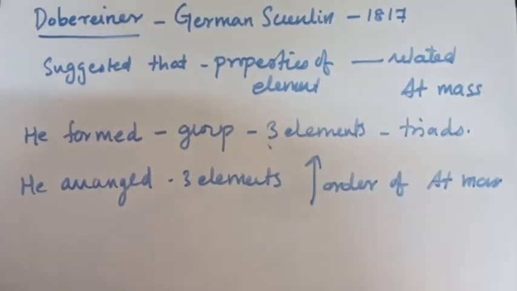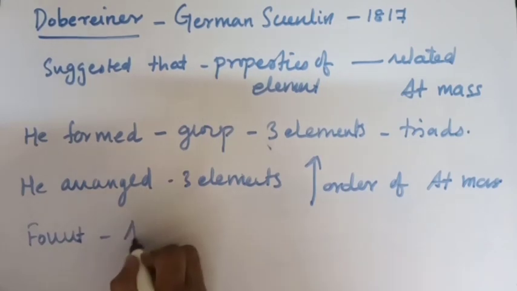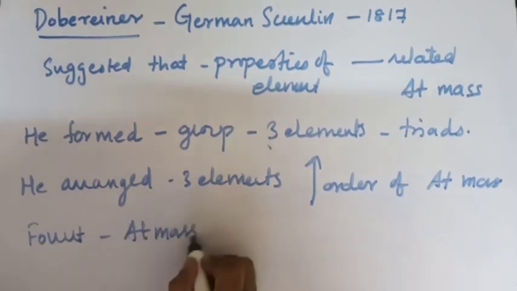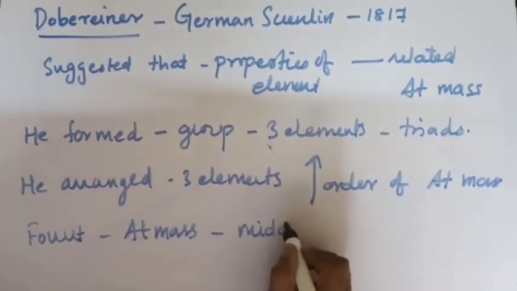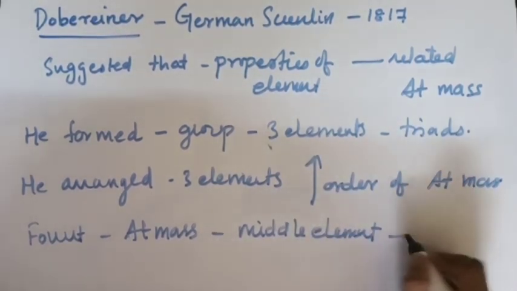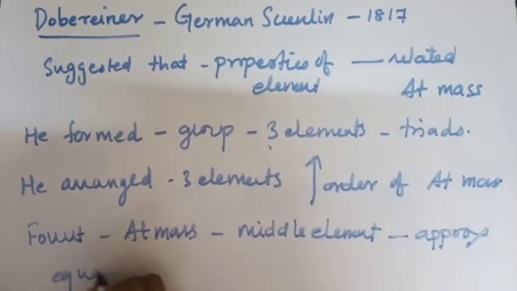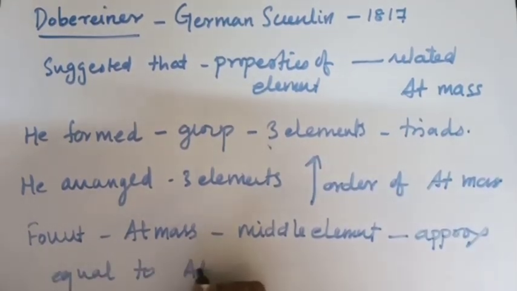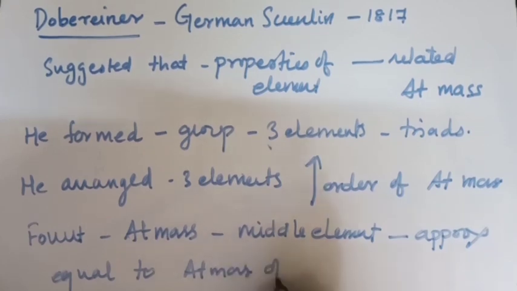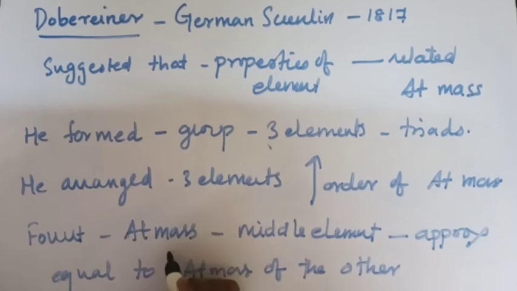And to his surprise, he found that the atomic mass of the middle element was approximately equal to the average atomic mass of the other two.